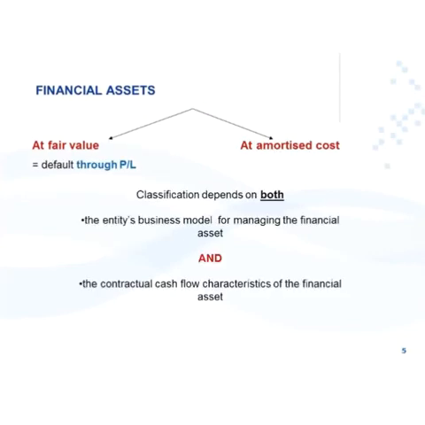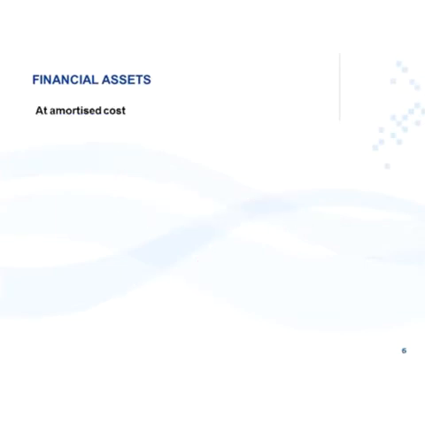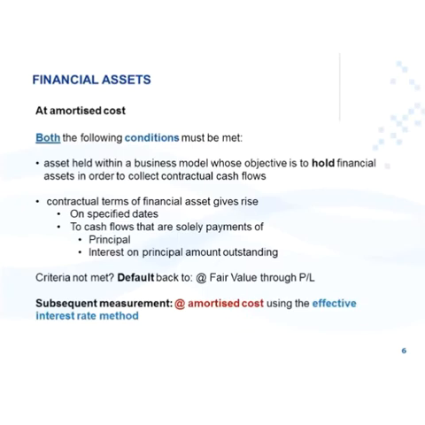The classification of your financial assets depends on both the following two things: the entity's business model for managing the financial asset and the contractual cash flow characteristics of the financial asset. So the first category we will look at is financial assets at amortized cost. For a financial asset to be classified into this category, both the following conditions must be met.